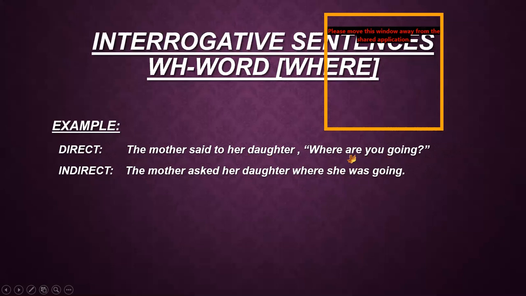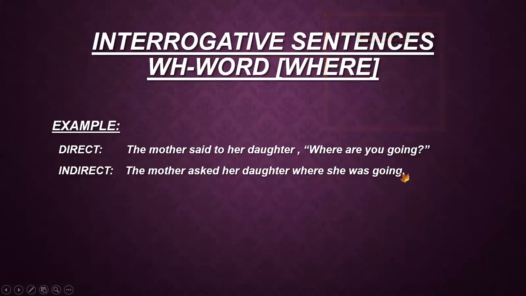Then are, what are you going? That is present continuous tense. So it has to be converted into past continuous tense. So are becomes was and going remains same. That is the main form of verb with ing. And full stop will come at the end. Now the sentence becomes, the mother asked her daughter where she was going.